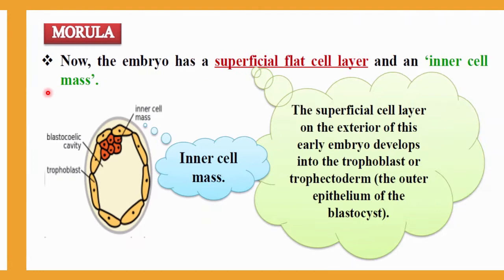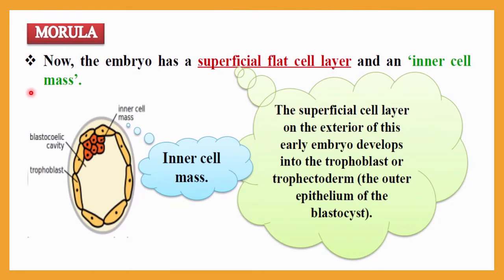After completion of cleavage, the embryo now has a superficial flat cell layer. The superficial cell layer on the exterior of this early embryo will develop into the trophoblast. Here you can see the outermost layer is called the trophoblast, and it is sometimes also called the trophectoderm, the outer epithelium of the blastocyst.